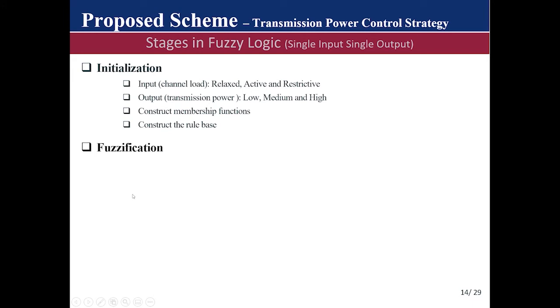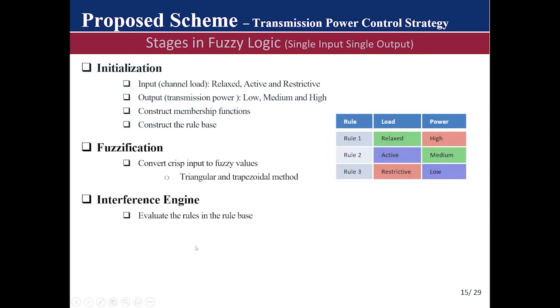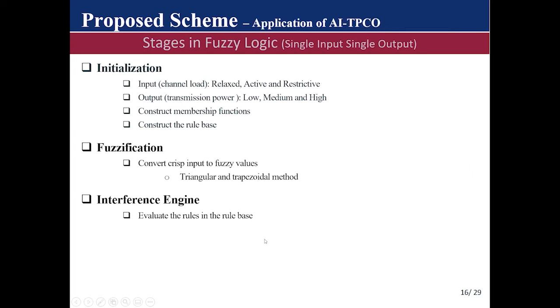Then after this, we perform fuzzification, where we convert the input values into fuzzy values using the triangular and the trapezoid method, as can be seen here. Then we go ahead and perform our inference engine, where we evaluate the rules. And after evaluating the rules, we then perform defuzzification, where we convert our output value into a non-fuzzy value, and we will make use of the mean of maxima method.